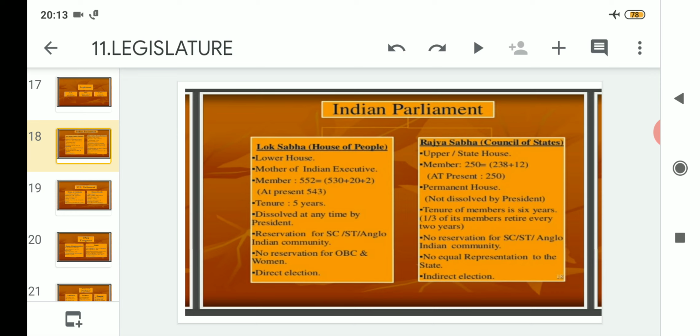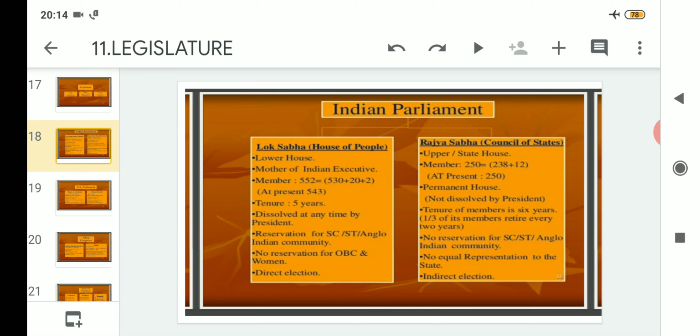But there is no reservation for the OBC and women categories. As you can see here, there is a reservation for scheduled castes, scheduled tribes and the Anglo-Indian community. But who doesn't have the reservation? The community belonging to the other backward classes and the women category.